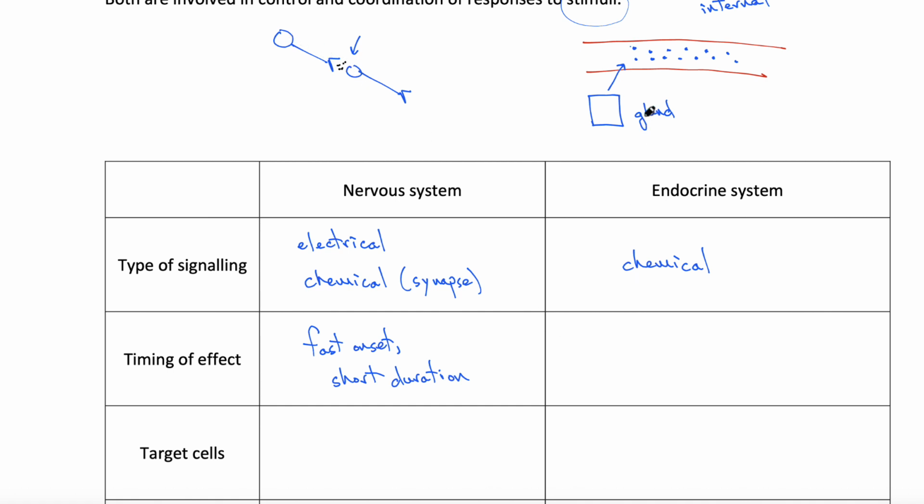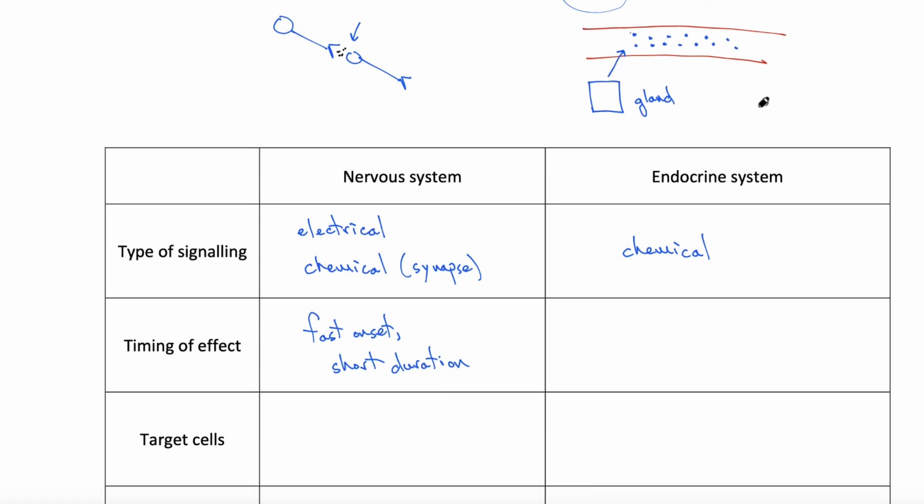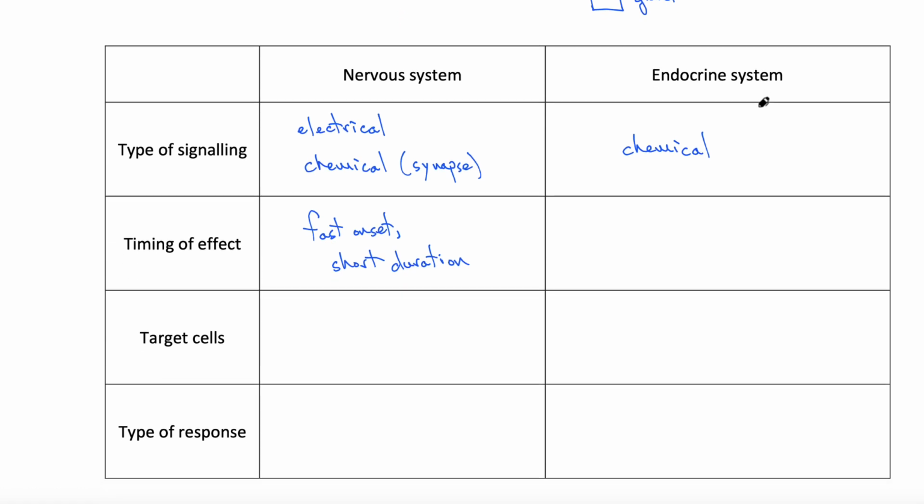In contrast, in the endocrine system, hormones are released into the blood. They need to be circulated in the blood to other parts of the body where they bind to receptors and have their effects. And so the onset is slower. And depending on the hormone, the duration can be variable, but typically the effects of signaling in the endocrine system are longer in duration than that in the nervous system. Again, this can differ for different hormones depending on their half-life, how quickly they're broken down in the body, etc.